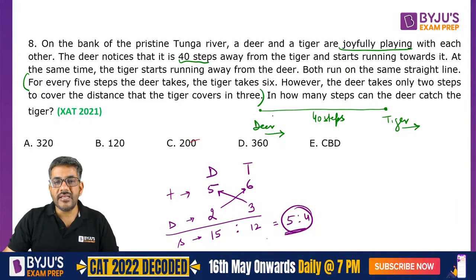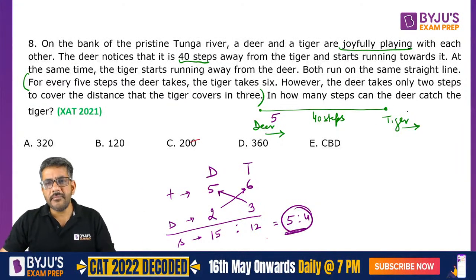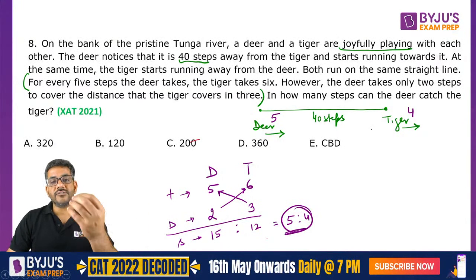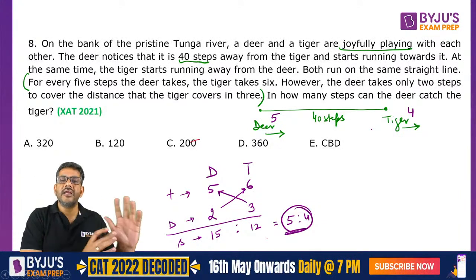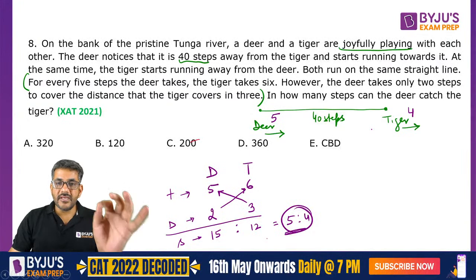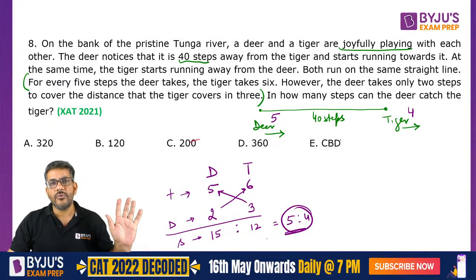इसका मतलब when the deer takes 5 steps, right, or the deer covers 5 units of distance, in the same time tiger covers 4 units of distance. अब यूनिट ऑफ डिस्टेंस दोनों के लिए सेम है. नाउ आई कांट से कि डियर के स्टेप्स अलग लेंथ के हैं, टाइगर के स्टेप्स अलग लेंथ के नहीं. If deer would cover 5 meters, the tiger would cover 4 meters. Now this is how we are going on.